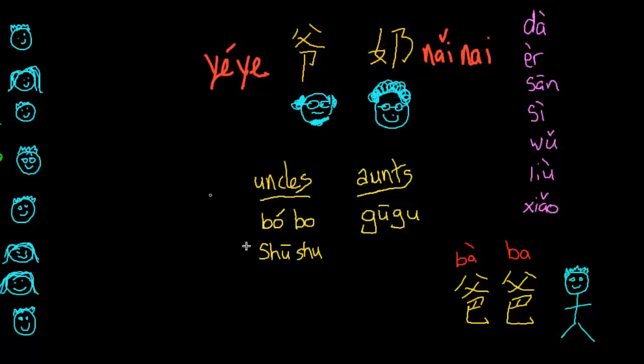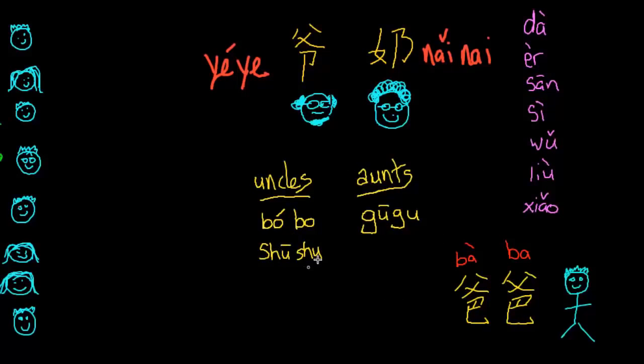好的. Now here are the terms we're going to use for our uncles. 伯伯 and 叔叔. Now 伯伯, this is going to be used for uncles that are older than your father, and 叔叔 is for uncles that are younger than your father. 姑姑 is the term that's used for aunts on your father's side of the family.